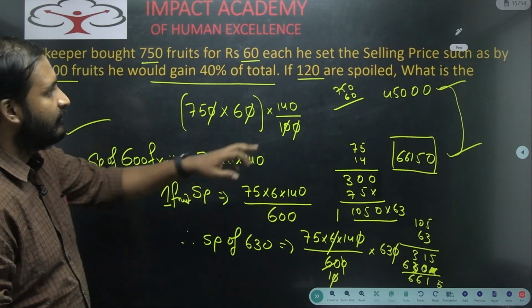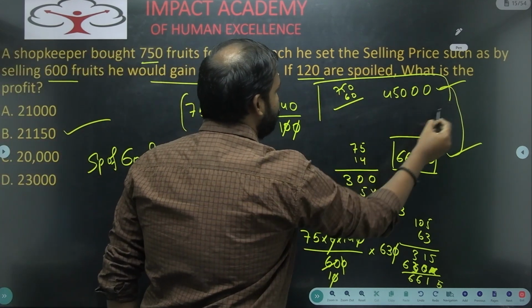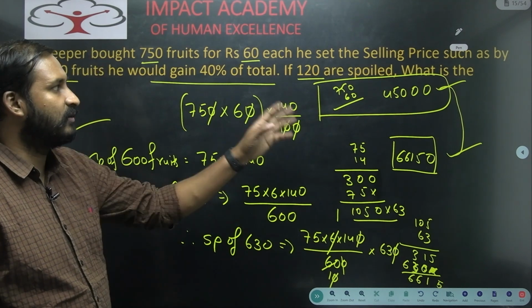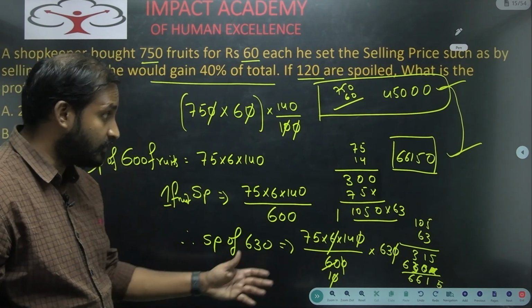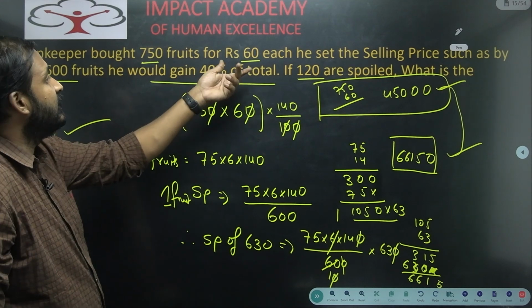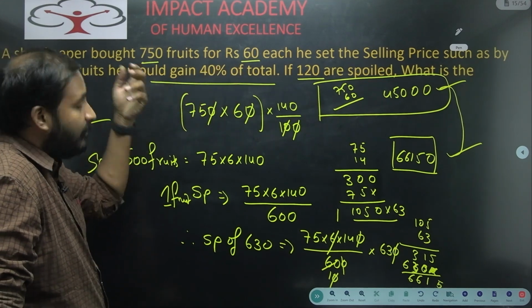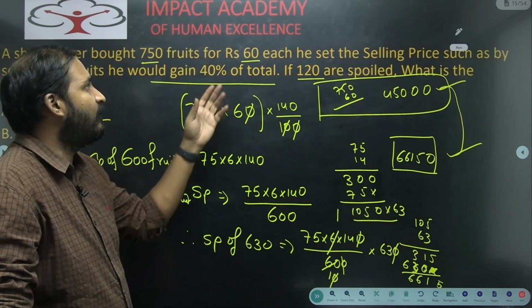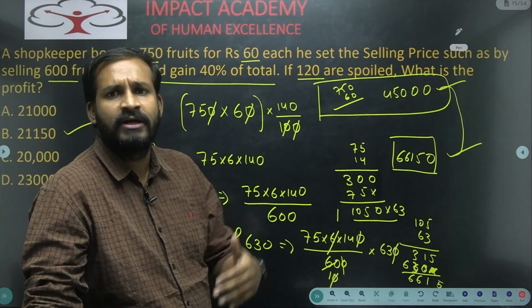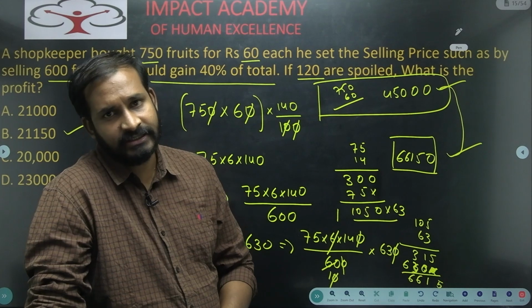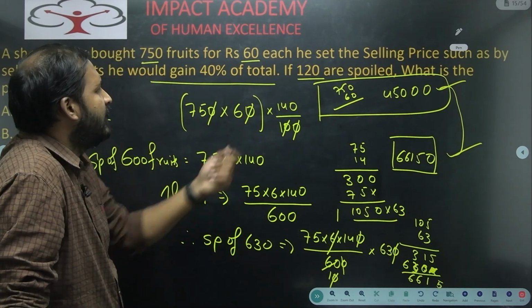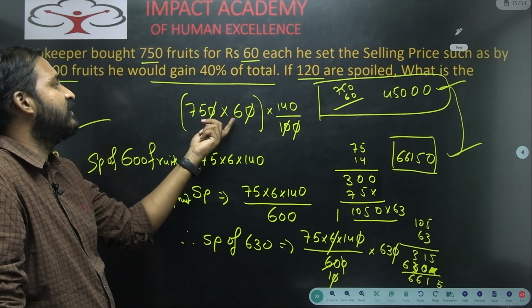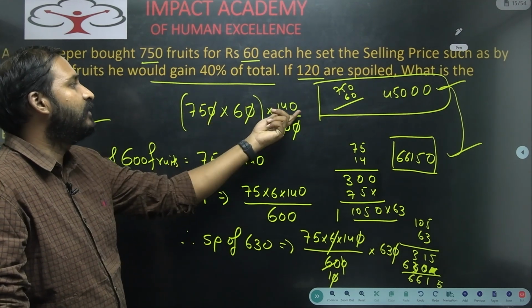So first of all, we will see the actual cost price for him. 750 fruits at 60 per each. So 750 into 60, you will get 45,000. And then next, he is selling 600 fruits. And by selling 600 fruits itself, he is getting a profit of 40% of the total. So 40% profit means in general what we will write? 140% of CP. Right? So this value I am writing as 140 by 100. So 140% of CP means CP is 750 into 60 into 140 by 100.